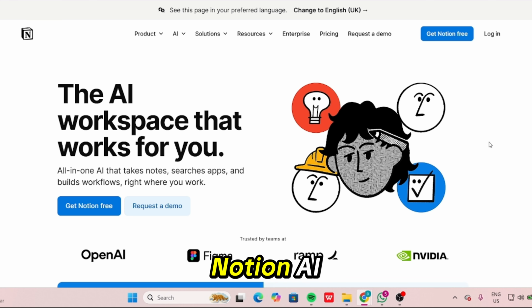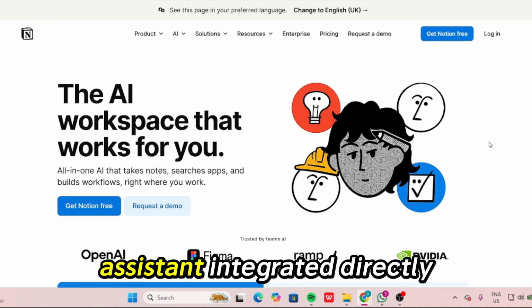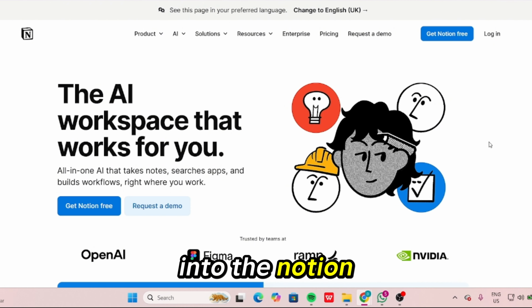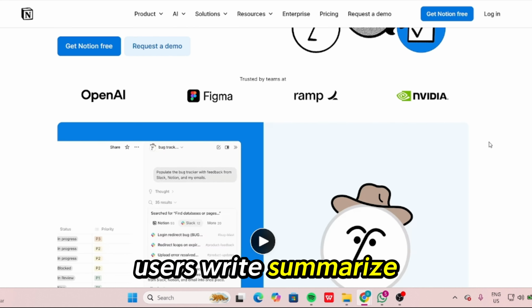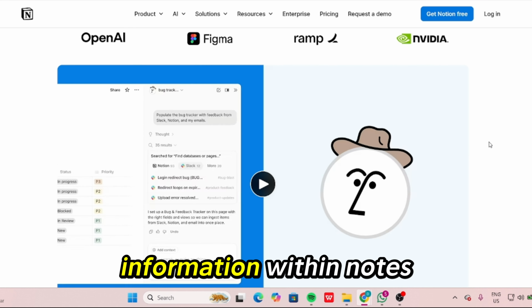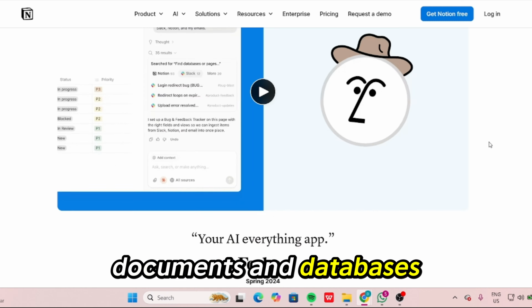So what is Notion AI? It's an AI assistant integrated directly into the Notion workspace. The main purpose is to help users write, summarize, brainstorm, and organize information within notes, documents, and databases.